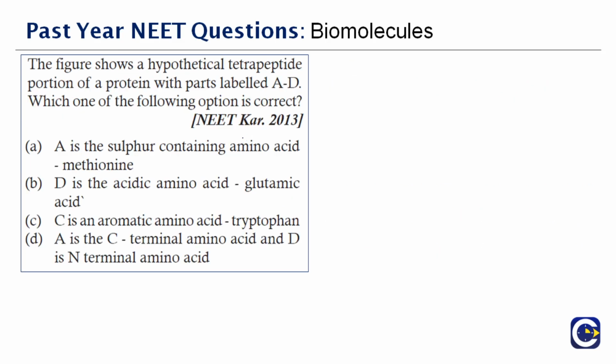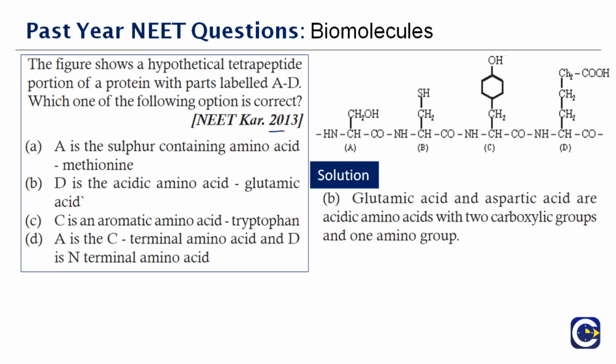Okay, next question, asked in the year 2013. The figure shows a hypothetical tetrapeptide. For that you should see the figure. It shows a hypothetical tetrapeptide portion of a protein with parts labeled A to D. Which one of the following options is correct? I have given the solution with this answer, so it will be easy for you to identify.